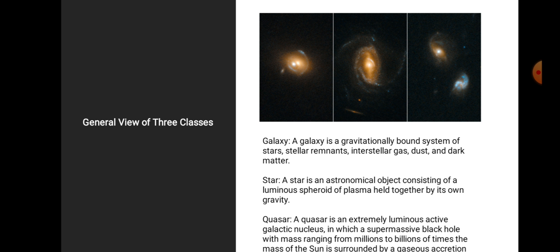First, let's have a general view of the concept of the three types of object. A galaxy is a gravitationally bound system of stars, stellar remnants, interstellar gas, dust, and dark matter, and the star is an astronomical object consisting of luminous spheroid of plasma held together by its own gravity. And at last, a quasar is an extremely luminous active galactic nucleus, in which a supermassive black hole with mass ranging from millions to billions of times the mass of the Sun is surrounded by a gaseous accretion disk.